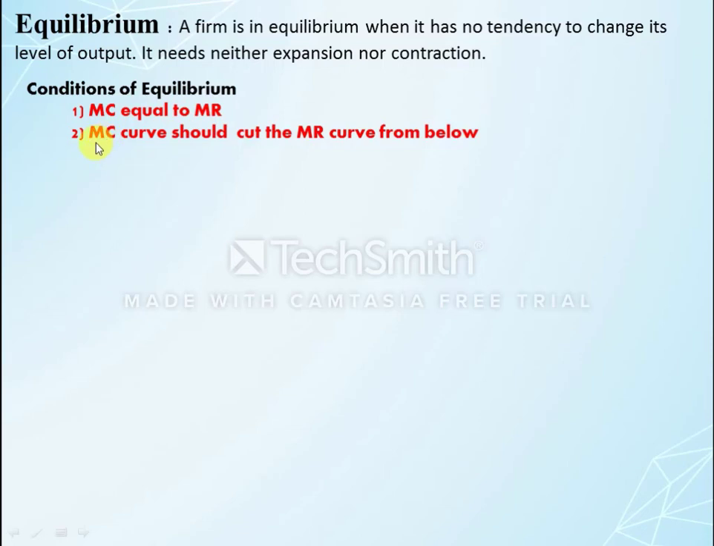And the second important condition is the marginal cost curve should cut the marginal revenue curve from below side. Marginal cost curve should cut marginal revenue from below side, not from above side. This is a very important second condition. So how the equilibrium is attained in perfect competition needs to be understood with the help of a diagram.